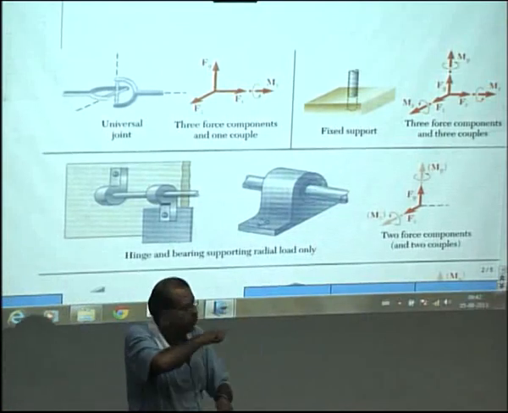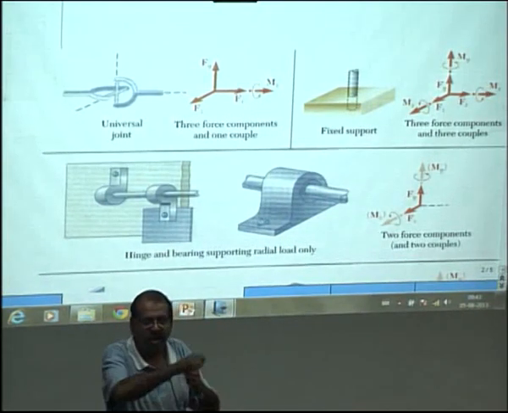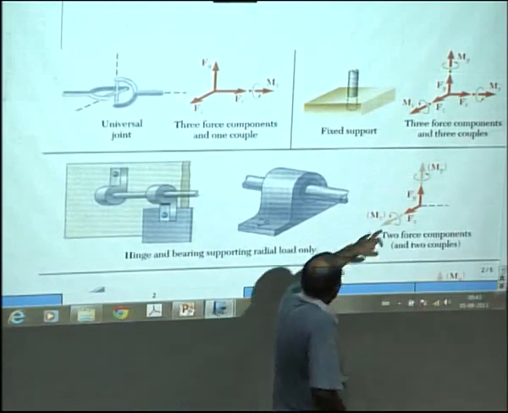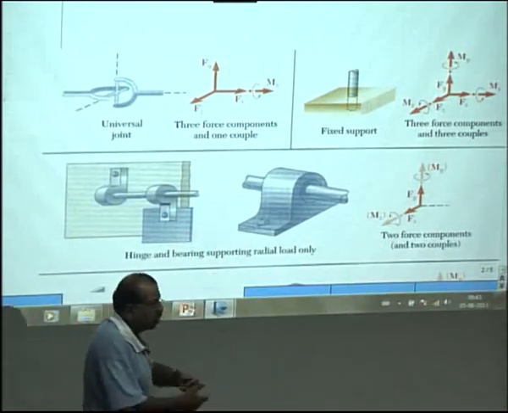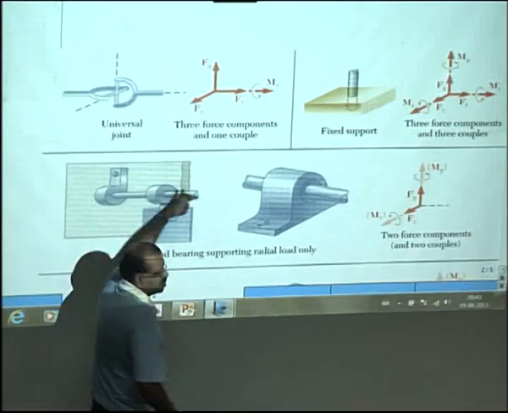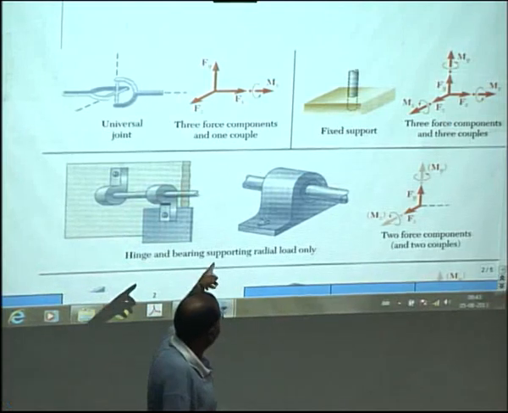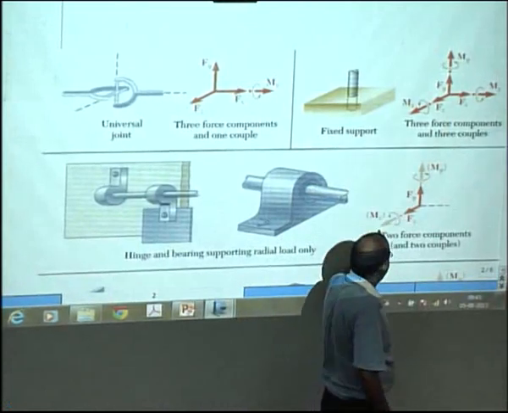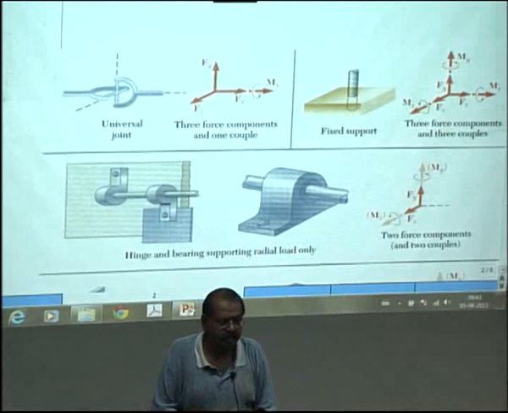This rod can move along what is termed as the x direction. If it can move along the x direction, there will be no forces along x direction. So you will get fy and fz. And also, because it's a circular bearing, it allows a free motion about the axis like this. So that means there will be no moment provided along the x axis by this bearing, whereas it prevents a rotation along y and z. So therefore we have two force components and two couples.